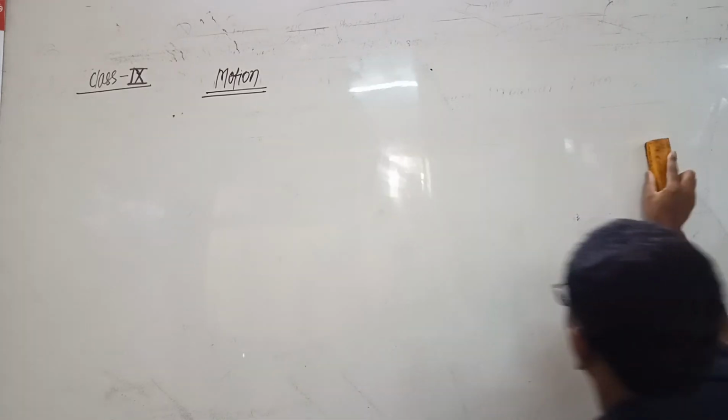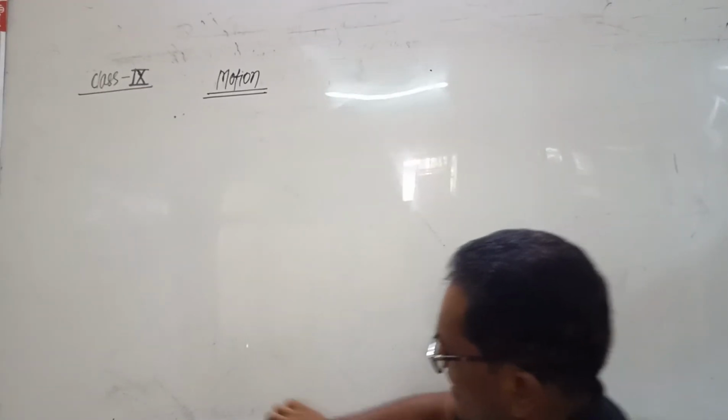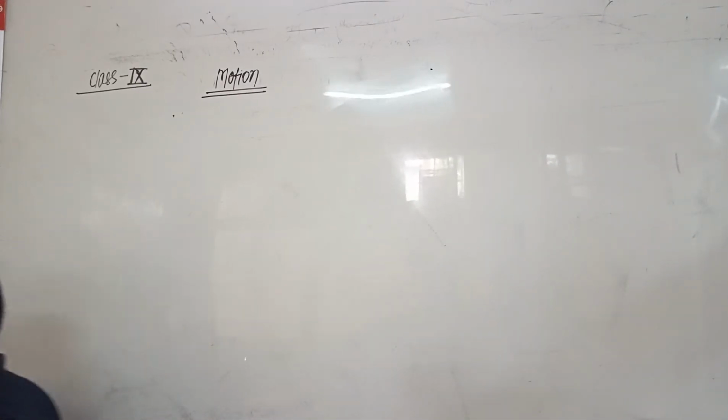Now we will talk about the next physical quantity, and that is speed.